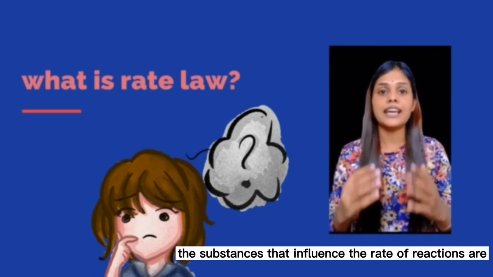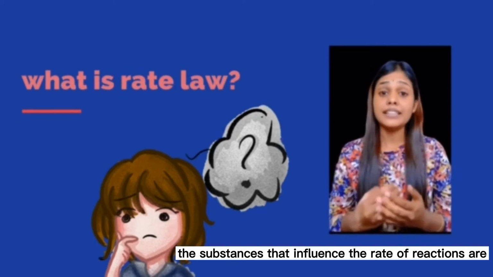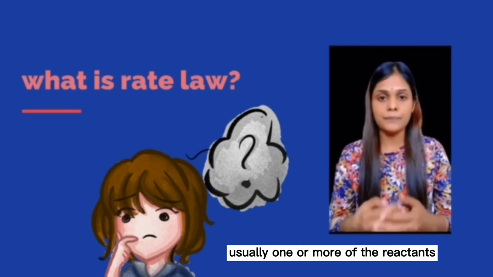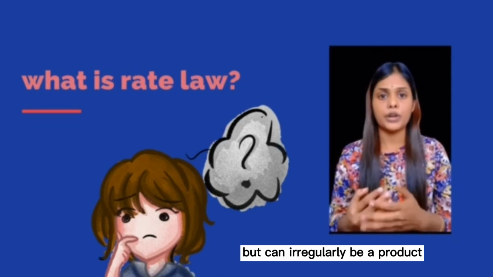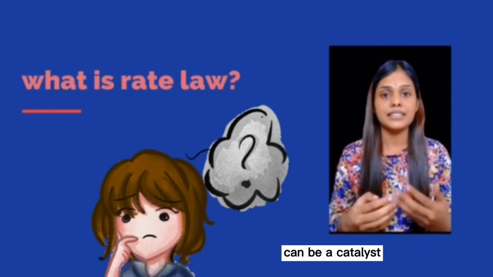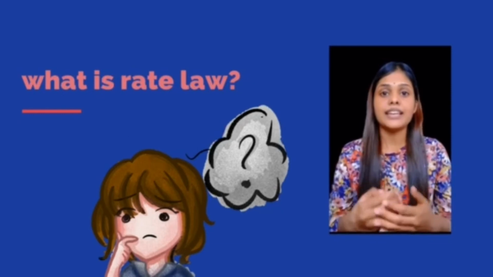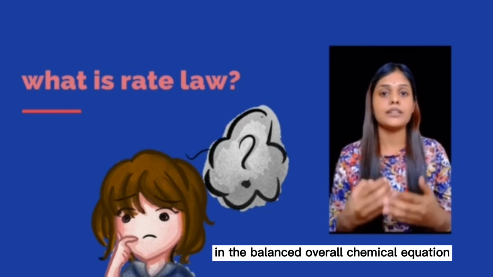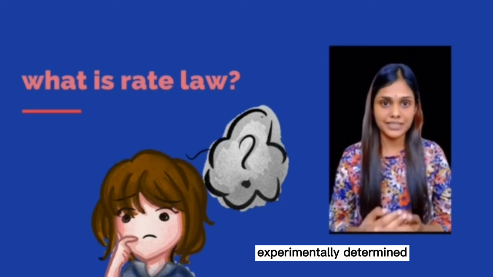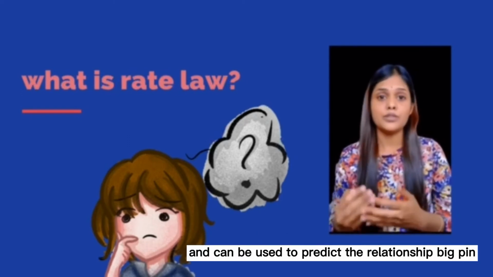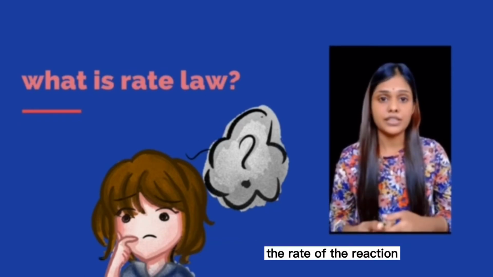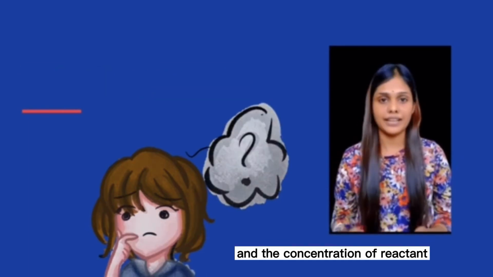The substances that influence the rate of reactions are usually one or more of the reactants, but can irregularly be a product. Another influence on the rate of reaction can be a catalyst that does not appear in the balanced overall chemical equation. The rate law can only be experimentally determined and can be used to predict the relationship between the rate of the reaction and the concentration of reactants.